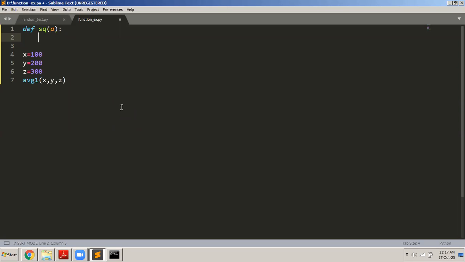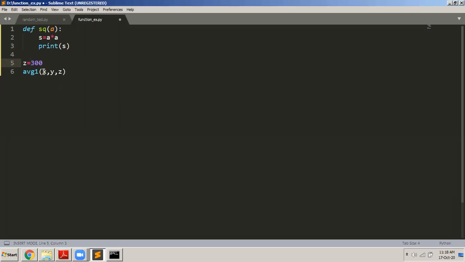Okay, so I write s is equal to a star a. This is how we find this. A star A, because the parameter that I pass is a, a into a will give me the square. I keep it into s, and then I want to print that value. So I write print s, and then I don't require all these three values here. So let us say I write z is equal to 300.